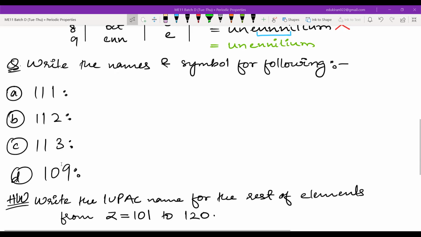Now, if someone can multitask, they can multitask. And if someone doesn't want to hear me now, you can just remove the earphones and please do the question. These questions are important. You must have done classification in biology, right? In 9th standard, everyone did classification. Whenever there is a classification, there is a basis. We will start from there. What is the basis of classification? And then we will move toward what are the different types of elements and how we have classified them. Whenever you classify something, you group them. This is one group, this is another group. And we will see what we are getting after we group them.